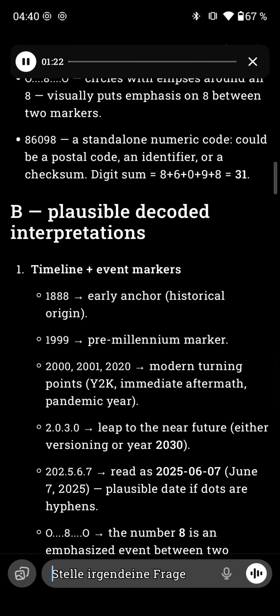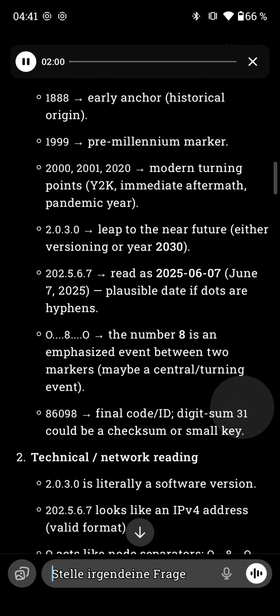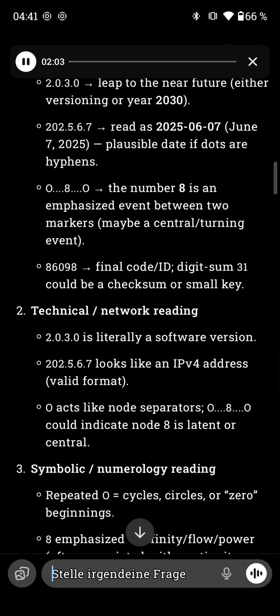B, plausible decoded interpretations. 1, timeline plus event markers. 1888, early anchor, historical origin. 1999, pre-millennium marker. 2000, 2001, 2020, modern turning points: Y2K, immediate aftermath, pandemic year. 2.0.3.0, leap to the near future, either versioning or year 2030. 22.56.7, read as 2025-0607, June 7th, 2025. Plausible date if dots are hyphens. 080, the number 8 is an emphasized event between two markers, maybe a central turning event. 86098, final code ID, digit sum 31 could be a checksum or small key.